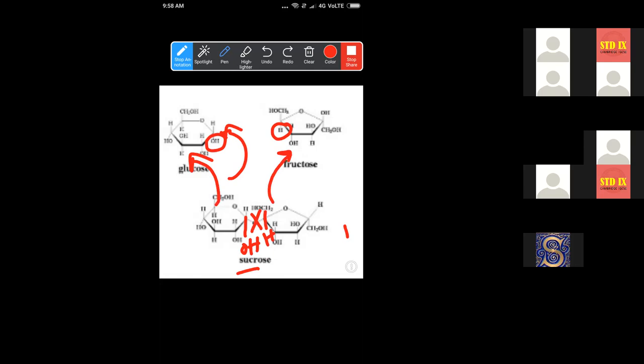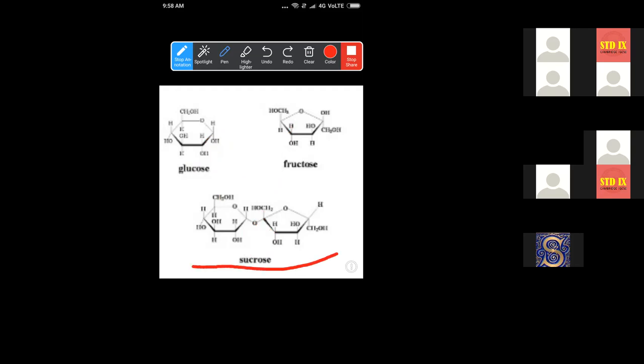Can you repeat from the last part? You see this chemical structure of the sucrose molecule. This part is similar to glucose and this part is similar to fructose. So when we break this middle bond, this part will give rise to glucose and this part will give rise to fructose, right?